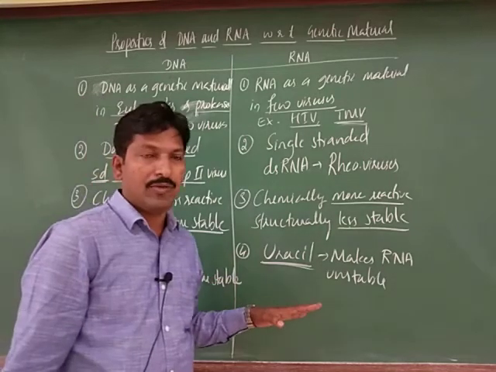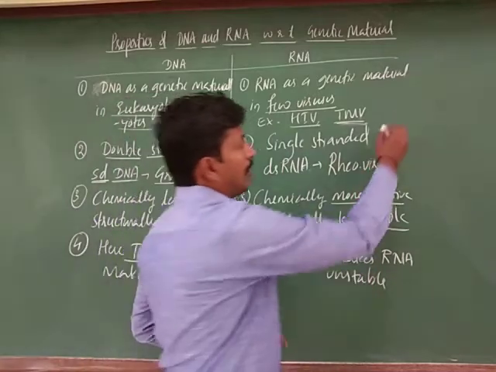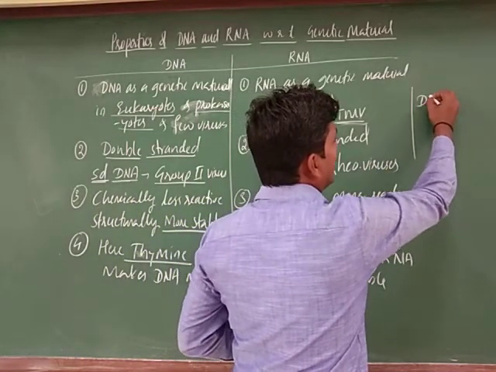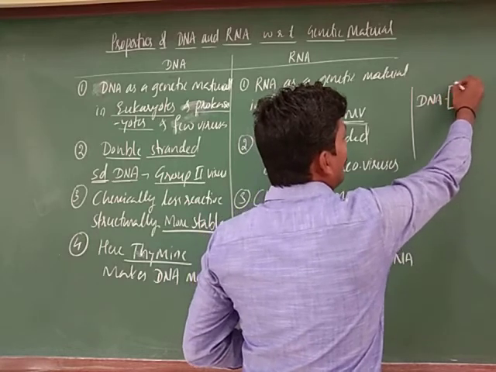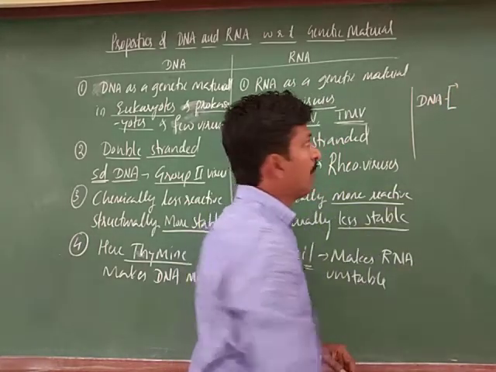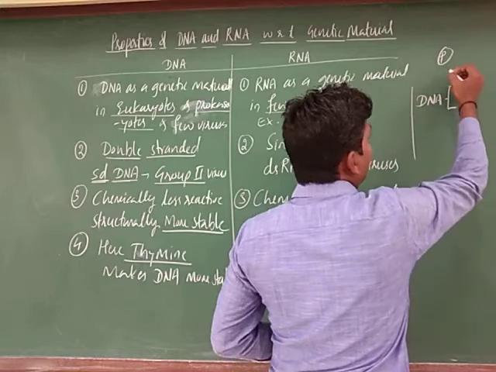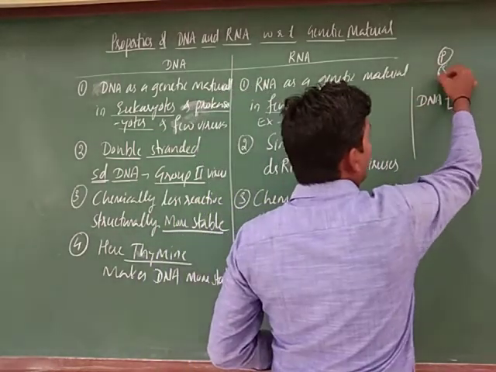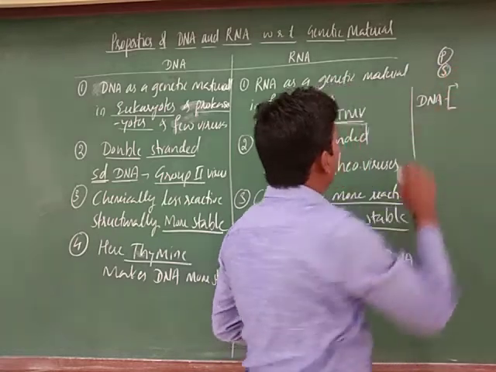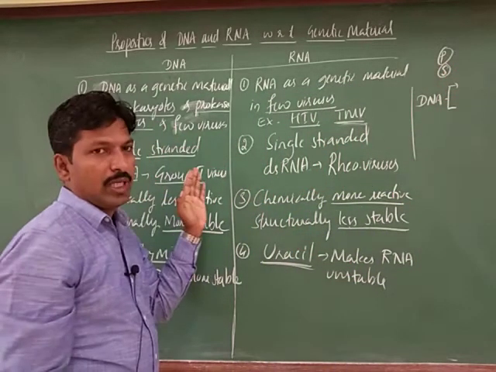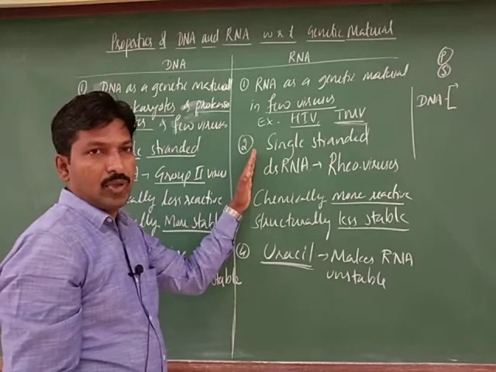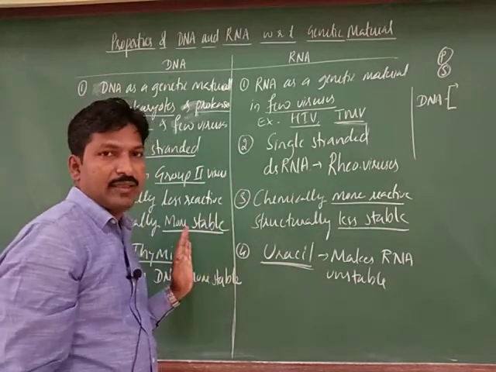As you know, when we are learning about chemical composition, DNA is composed of purines and pyrimidines. Phosphate is the same, both sides a phosphate unit will be there, and a sugar difference is also there. Both are pentose sugars only, but here it is a deoxyribose sugar, and there it is a ribose sugar. That also you can take as a difference, right?